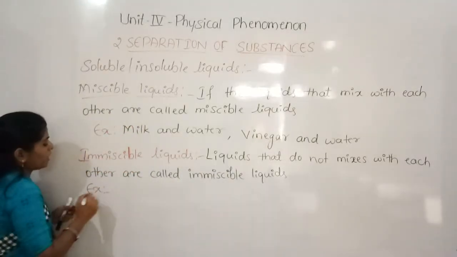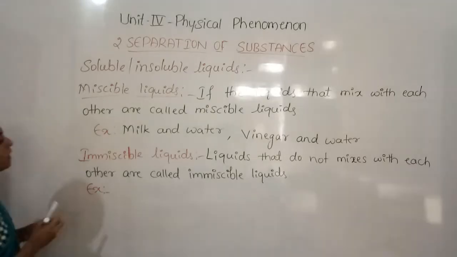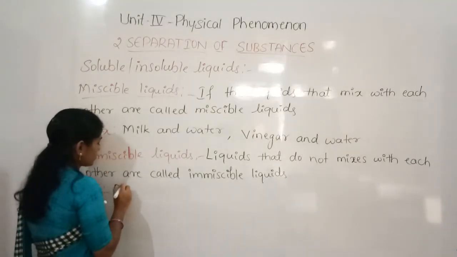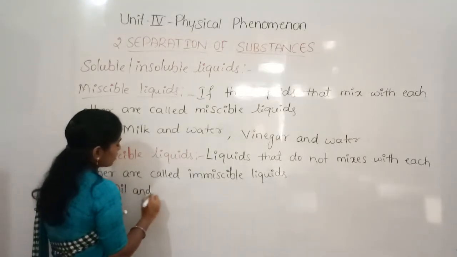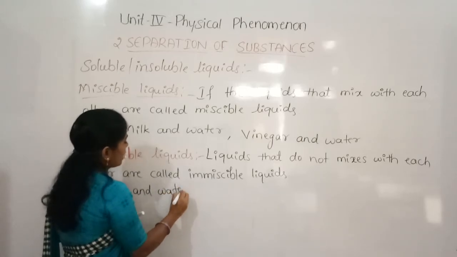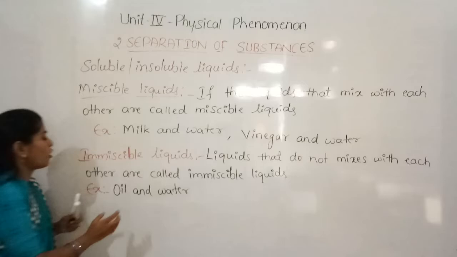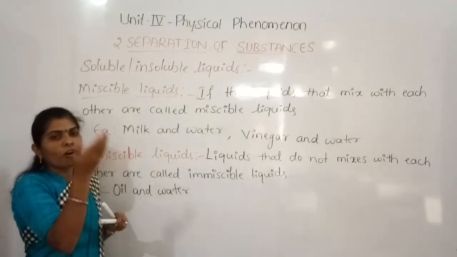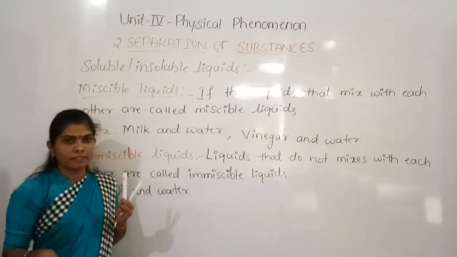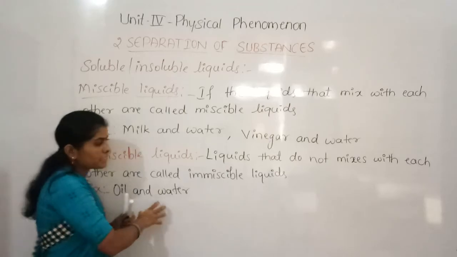ದೆನ್ oil and water will be what? The immiscible liquids. Oil and water. If we mix the oil with water, the oil floats. The oil layer is formed on the surface of the water layer because they do not mix with each other.